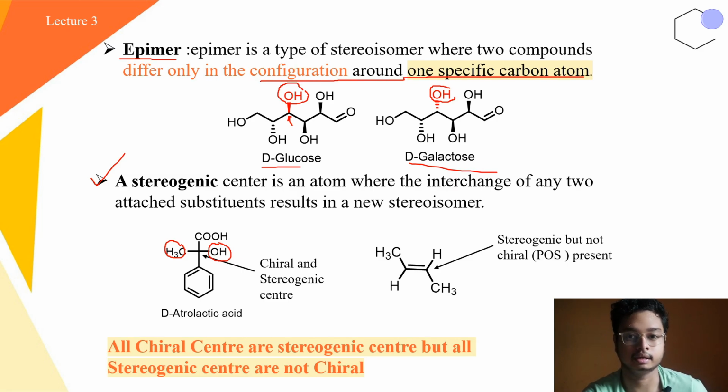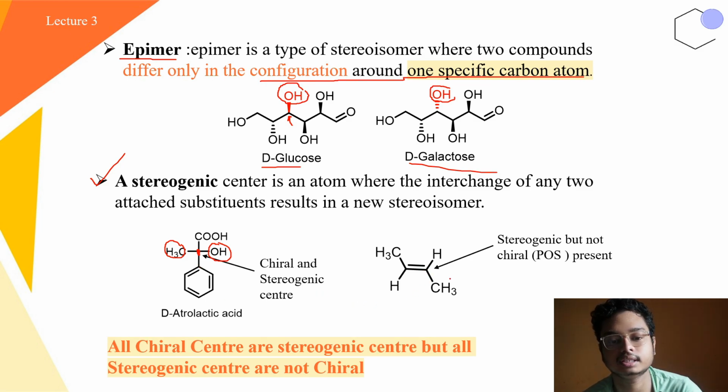and that can be observed in the plane polarized light also. If it earlier deflected in a clockwise direction, now it will show an anti-clockwise deflection of the plane polarized light. So it can be shown that it is a chiral molecule, as well as this center is a stereogenic center. Chiral center as well as stereogenic center. Changing this particular group will alter their absolute configuration, that is R to S or S to R.